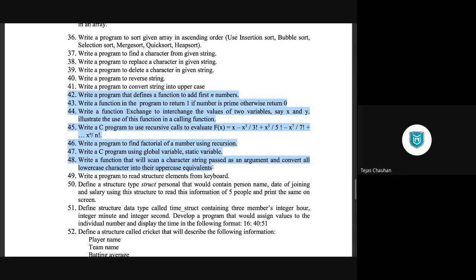For today in this lab, I want you to complete 4 programs: 42, 43, 46, and 48. So these 4 programs we target today. Other programs I'm going to explain in the next lab, right? So let's discuss what we have to do here. I'll show you one of these, and then you'll have your time to implement all 4 programs. So we'll start with the 42nd program.